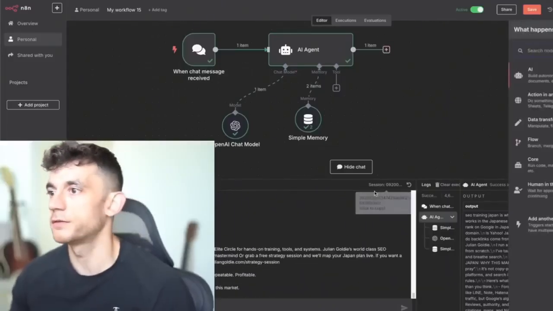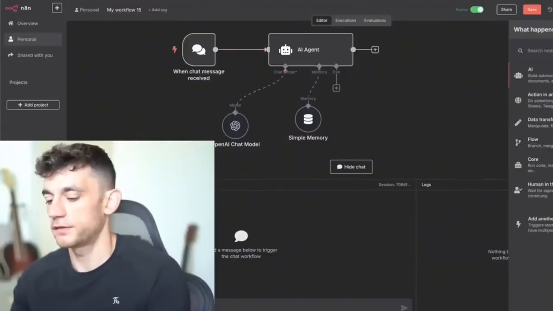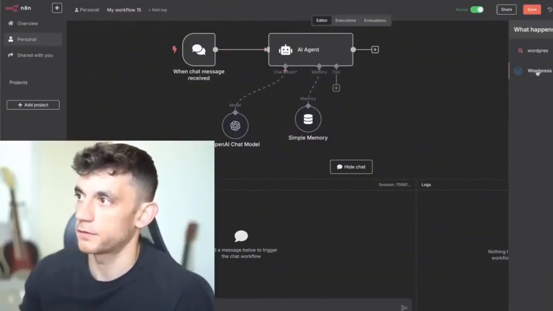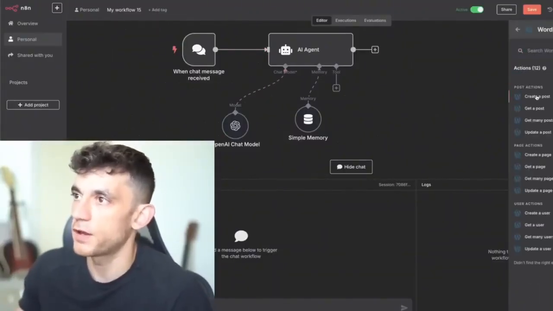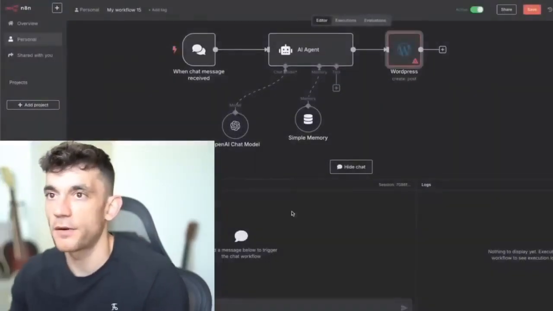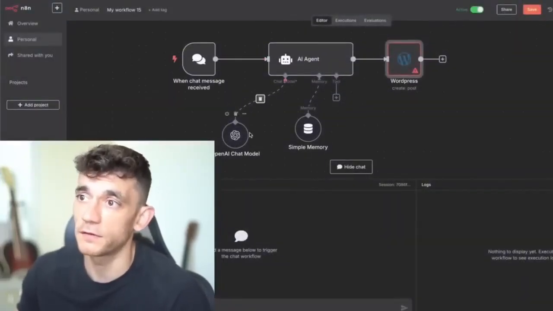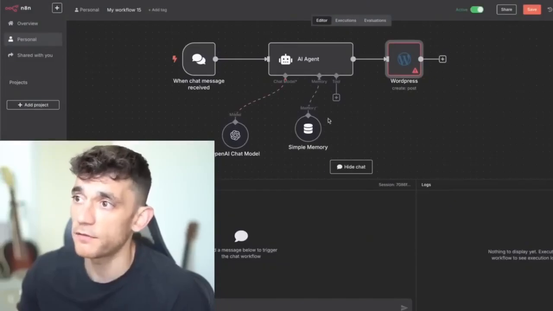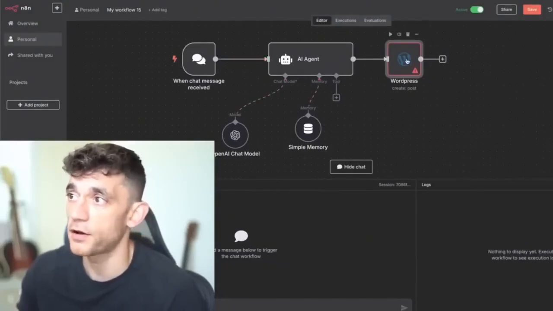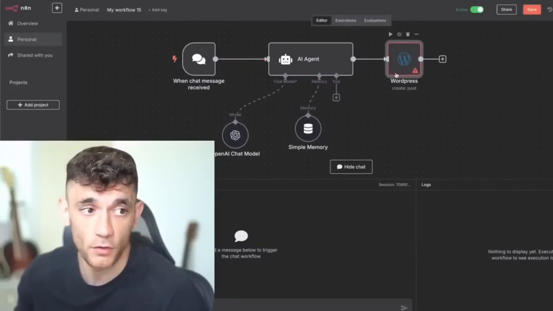And then what you can actually do is take that content and send it over to WordPress. All right, so if you connect this to WordPress, create a post, you can now create an SEO AI agent in the space of a few minutes that is customized to you and your business, is using GPT-5, remembers everything that you said, and then sends that content over to WordPress and publishes it or drafts it, right?